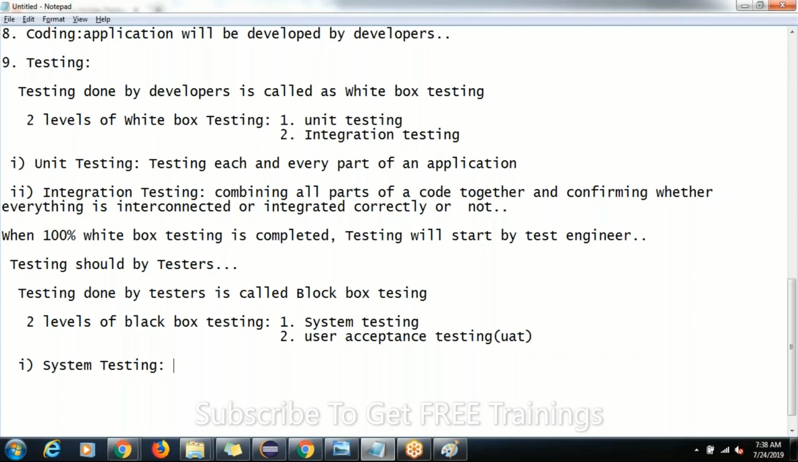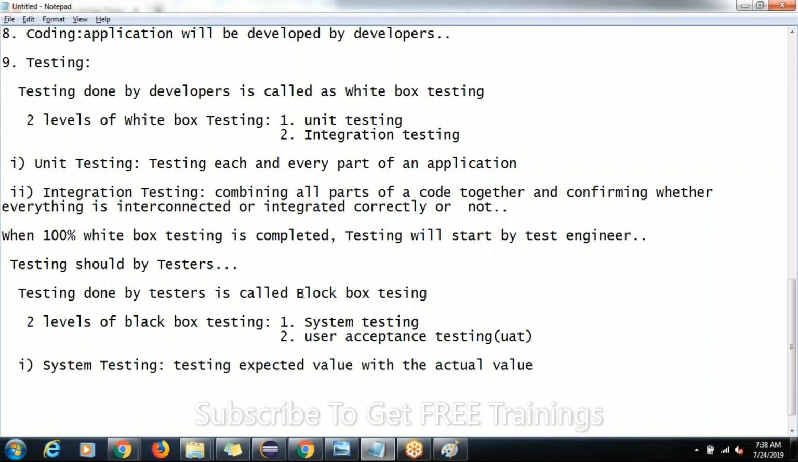Simple thing, guys. What is system testing? Here we have to test whether the expected value is equal to the actual value. What we do here is compare the expected value with the actual value. That is called system testing.